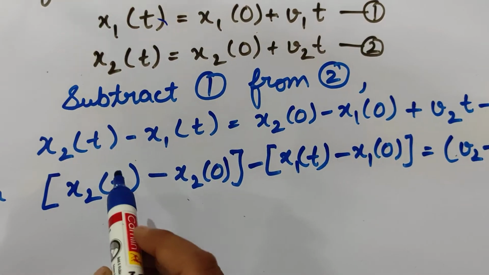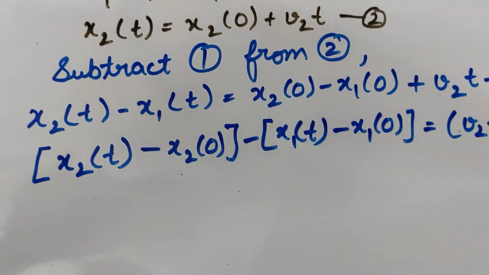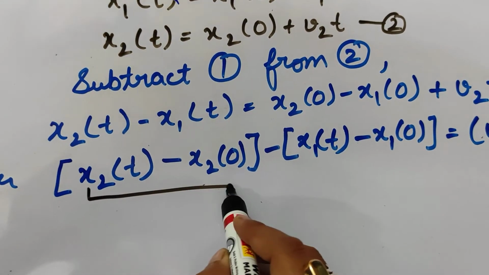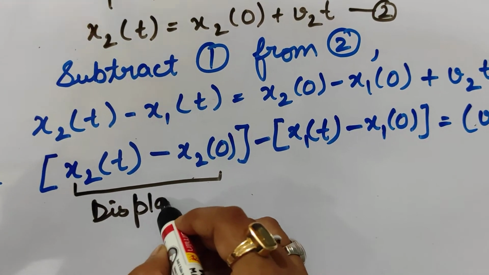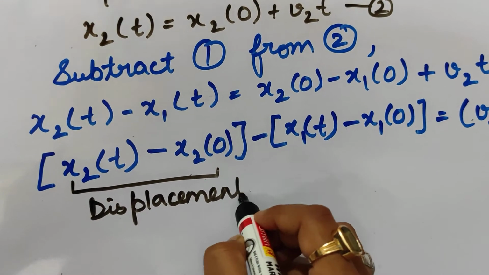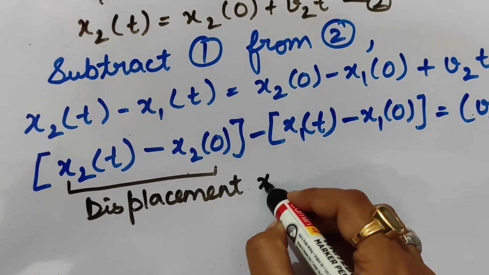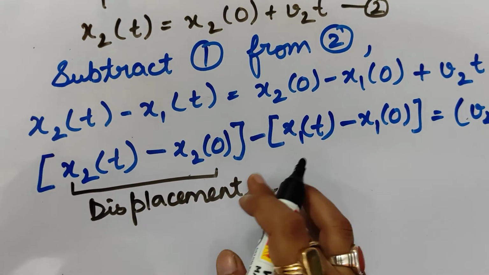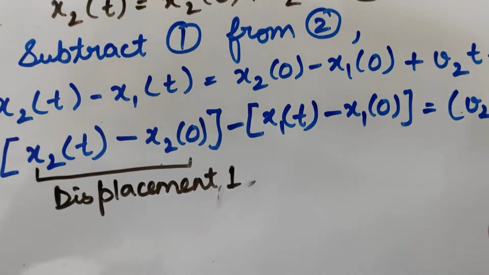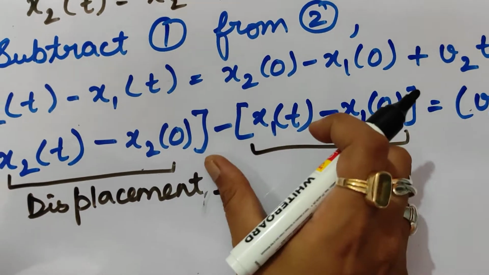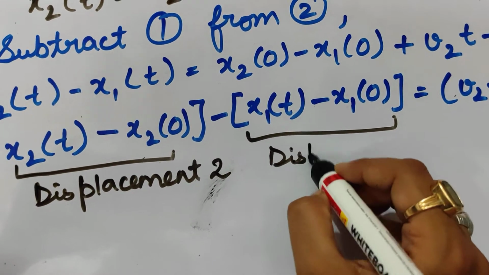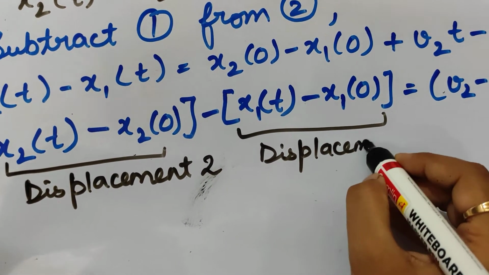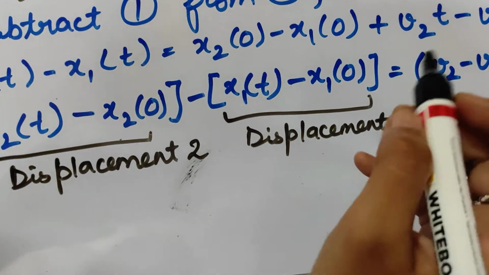Now if you look at this, what is this? Displacement. Yes, displacement of object 2, and this is the displacement of object 1.